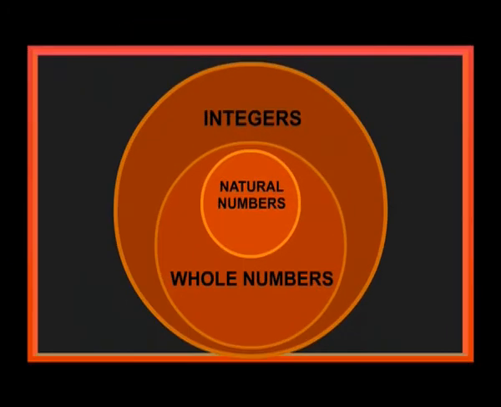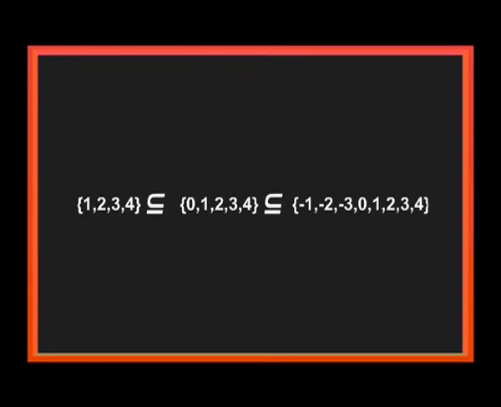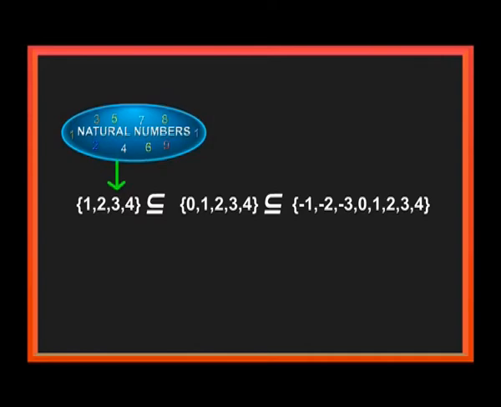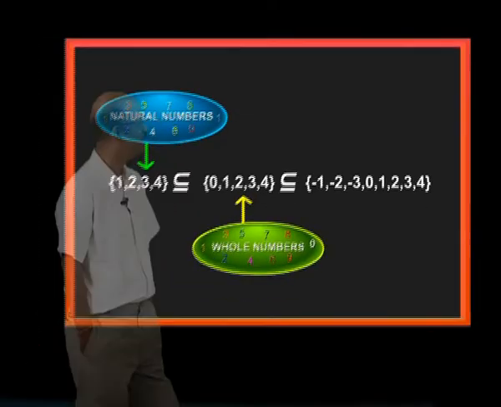Like this. Please understand this. 1, 2, 3, 4 is a subset of 0, 1, 2, 3, 4, which is a subset of minus 1, minus 2, minus 3, 0, 1, 2, 3, 4. Then we have learned natural numbers, whole numbers and integers.